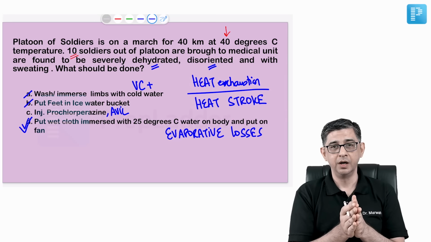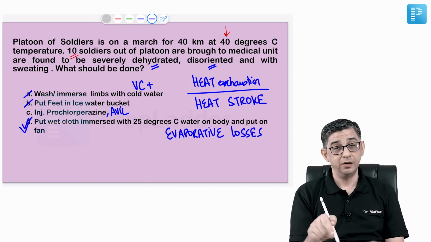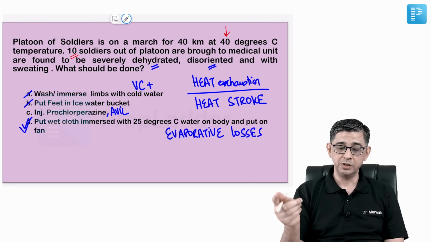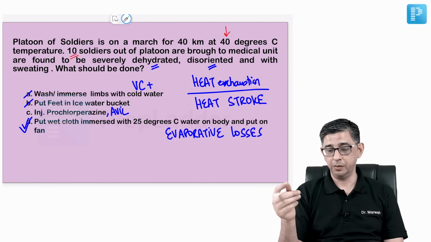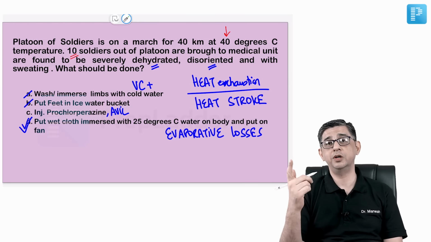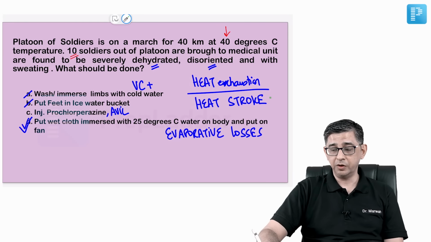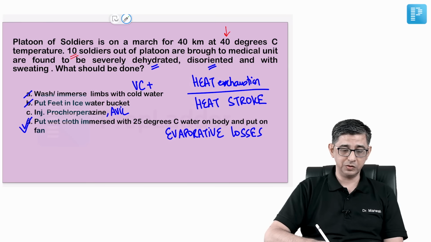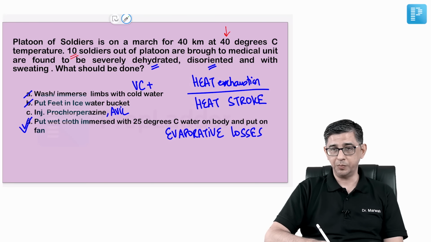So it's always a good idea to listen to the NEET PG discussion as well, where again I've mentioned the heat stroke aspect. And the older thought process was, and this is one of the primary reasons that I've written both the terms here, that when the sweating stops, that is when heat stroke develops in a patient, but that is not the case. Sweating stops very late. So I'm not going to wait for the sweating to stop to say that heat stroke has occurred. If any person on heat exposure subsequently is having disorientation or CNS issues, heat stroke should definitely be considered as the first differential diagnosis. And the answer to this question is option D, which will ensure evaporative losses of water from the body.